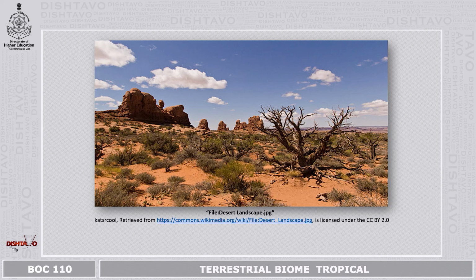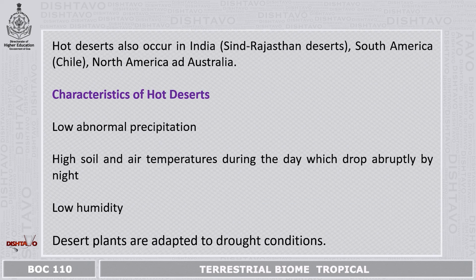This is how a hot desert looks like. Hot deserts also occur in India, that is in Sindh, Rajasthan desert, then in South America, in Chile, North America, and Australia.